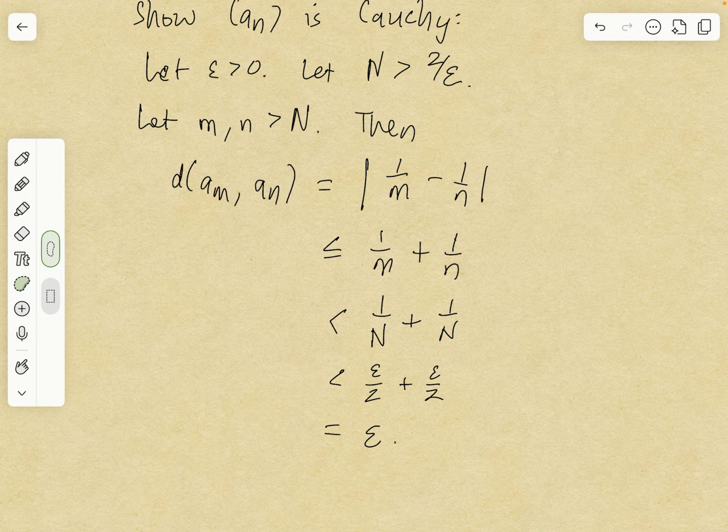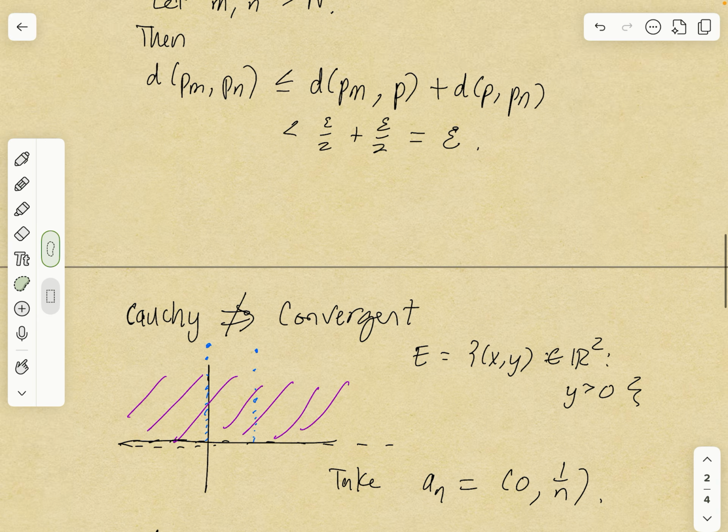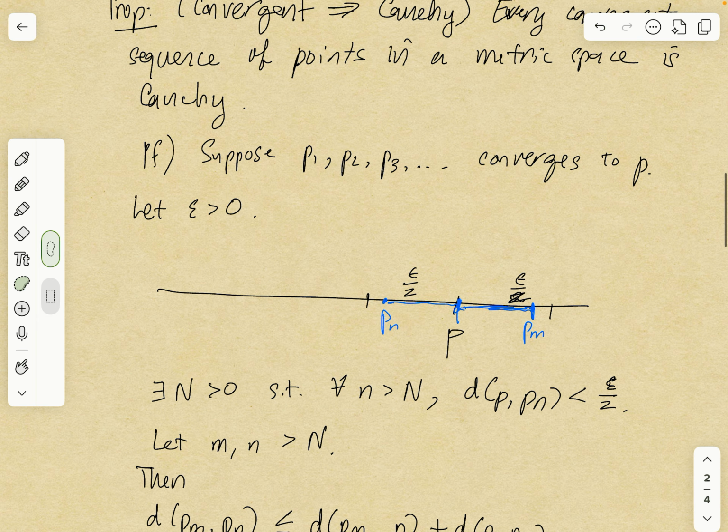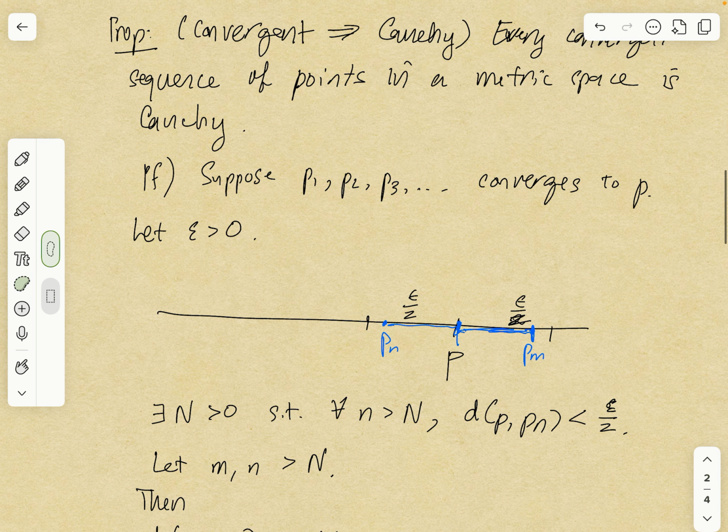Okay, so convergence implies Cauchy, but Cauchy does not imply convergence. And it's a good idea to remember the proof of this proposition.